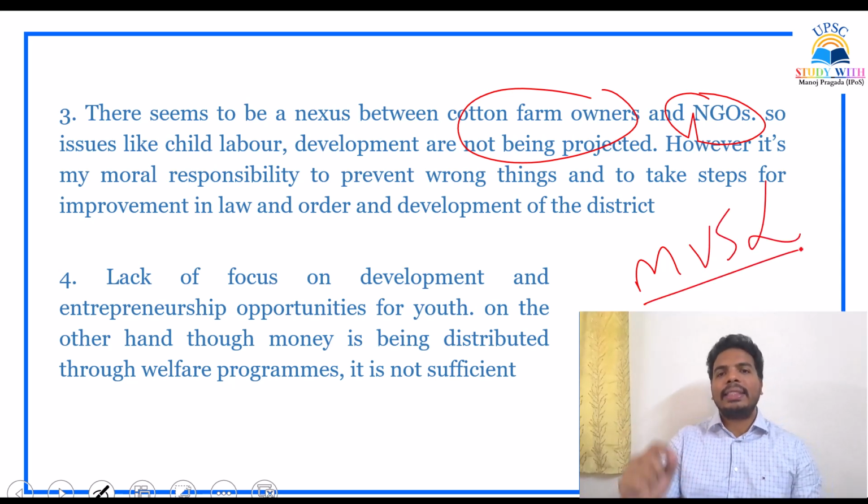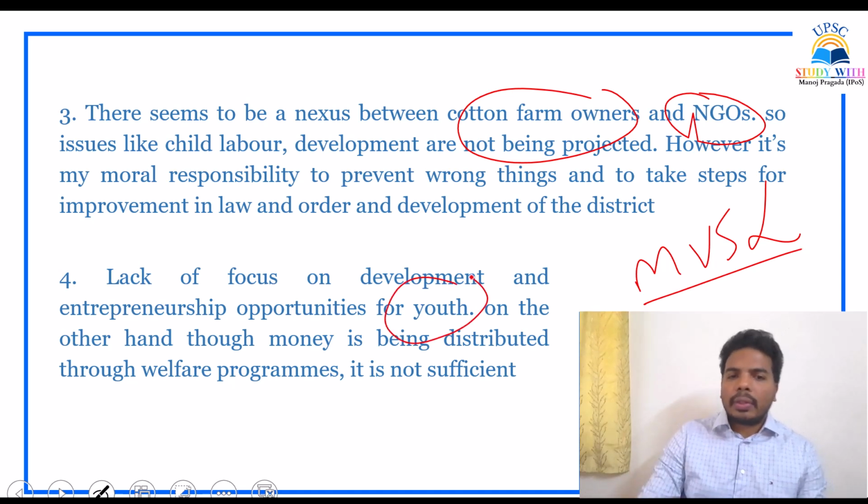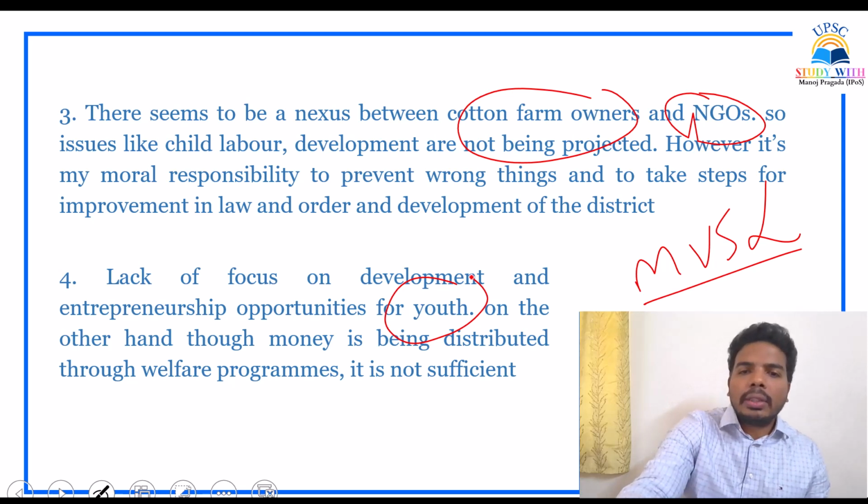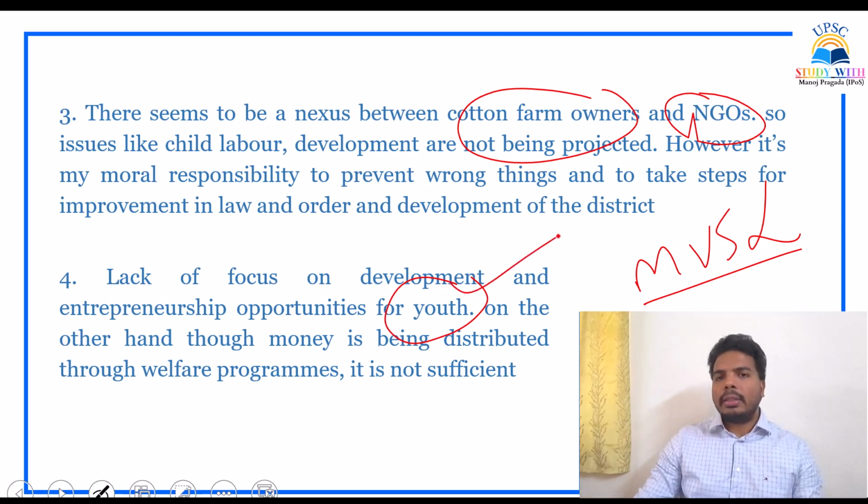Just now we have mentioned ethics versus legal, law versus ethics, or law versus morals. So it is my moral responsibility to protect them, to promote development in that area, and to improve law and order. The next point is youth. There is a lack of focus on development and entrepreneurship opportunities for youth. On the other hand, though money is being distributed through welfare programs, it is not sufficient. So youth are one of the stakeholders, and I have mentioned a point on them. All the stakeholders I have addressed through four points. These are the ethical issues involved.